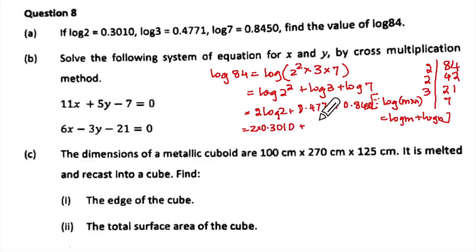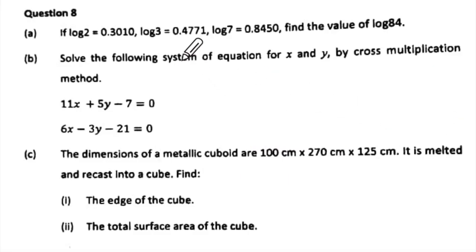That gives you 2 into 0.3010 plus 0.4771 plus 0.8450. That will give us 0.6020 plus all this. Now you have to add, and that will be the value of log of 84. Now this addition you can do on your own. Let us go to the B part.